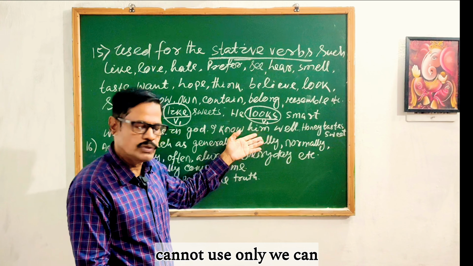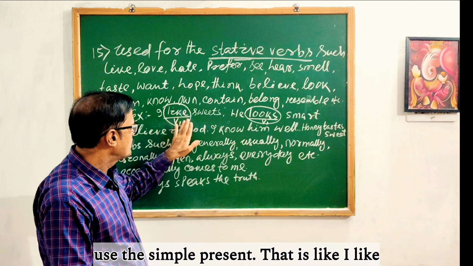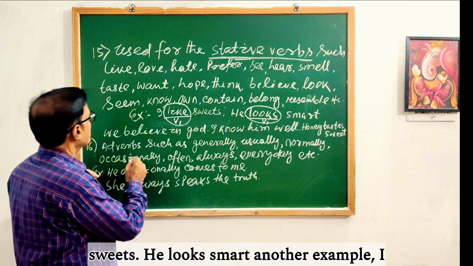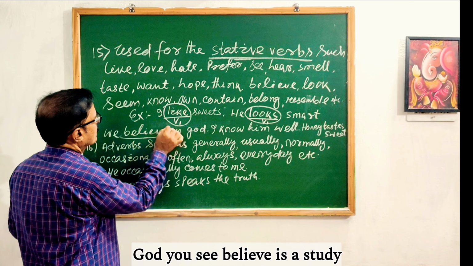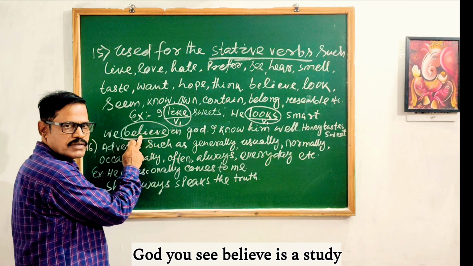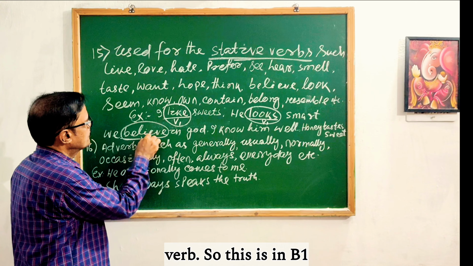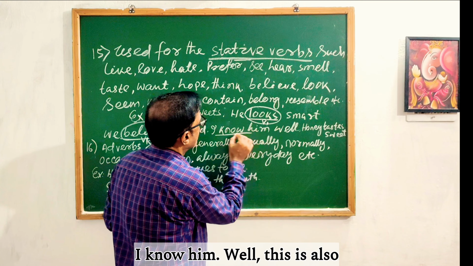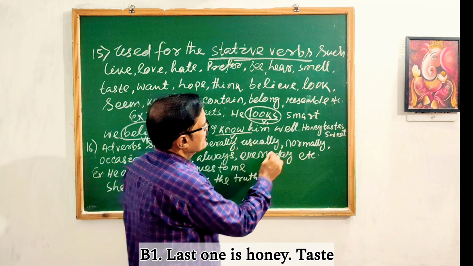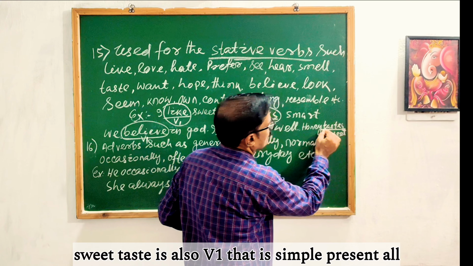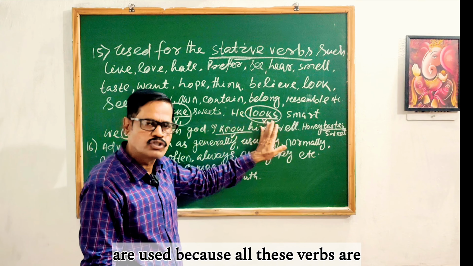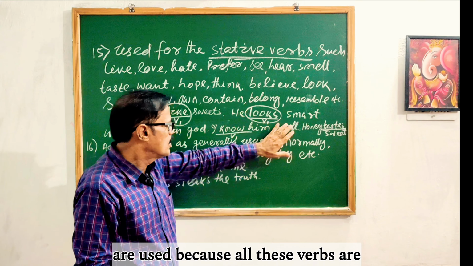Only the simple present can be used: I like sweets, he looks smart. Another example: we believe in God. Believe is a stative verb, so this is in V1 or present simple form. I know him well. This is also V1. The last one is honey tastes sweet. Taste is also V1, that is simple present. In all the examples, simple present is used because all these verbs are stative verbs.